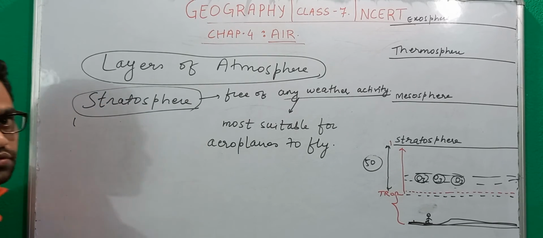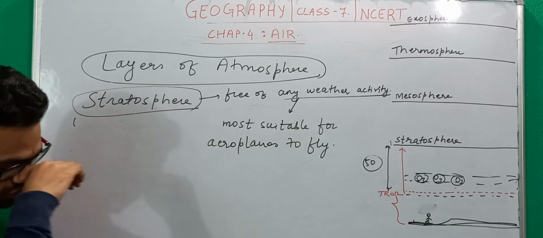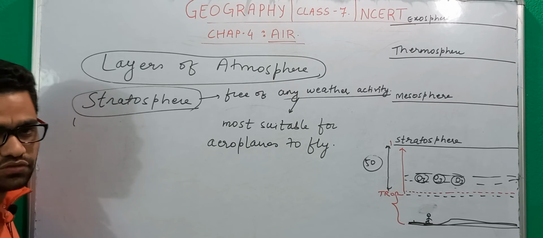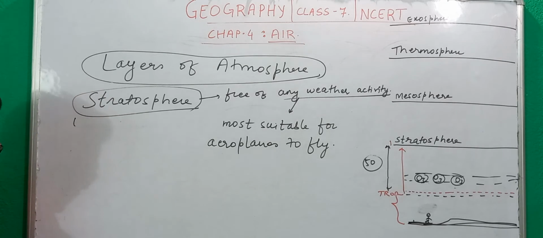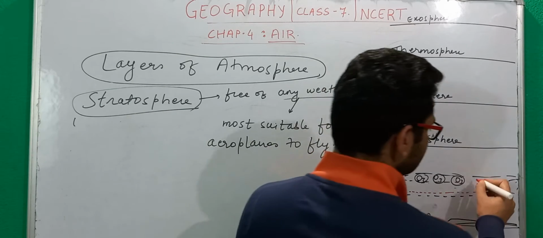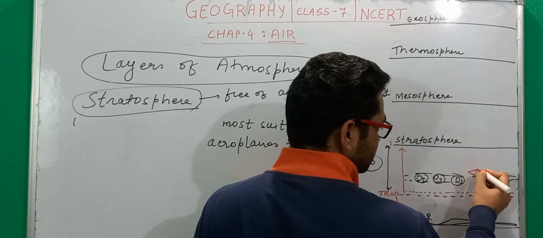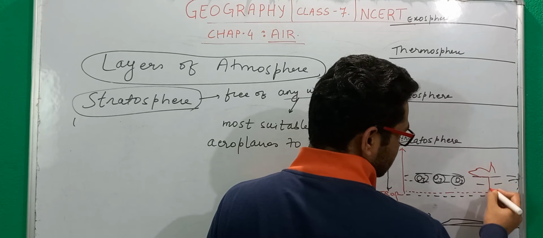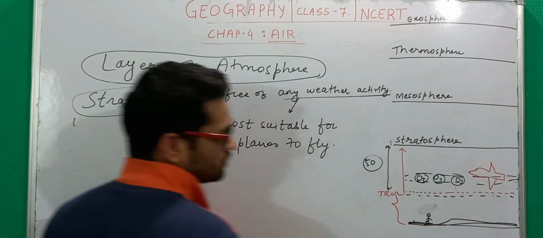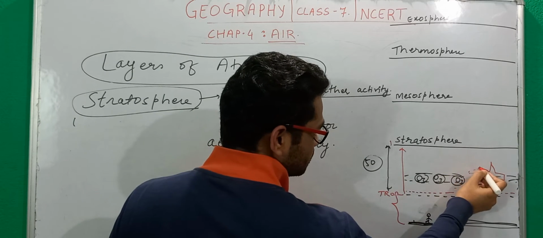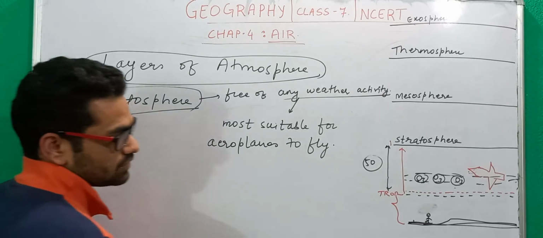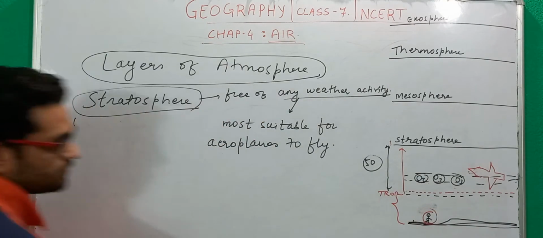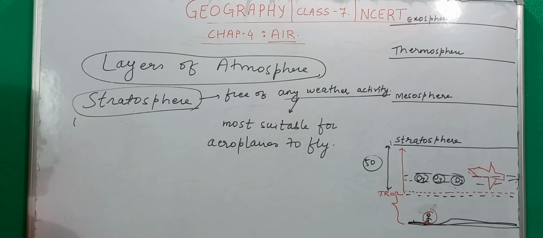This is the most suitable layer, because if you have traveled through aeroplanes, you will find that you can easily see clouds hanging here and there just below your plane. That is because this aeroplane moves in this stratospheric layer. I don't know how to draw this aeroplane, but I will try my best. Suppose this is aeroplane, so aeroplane basically moves in this stratospheric layer, and this is the person in troposphere. So this was all about stratosphere.